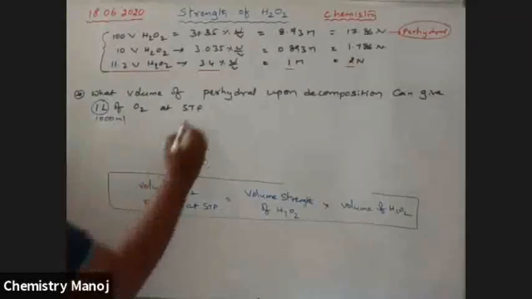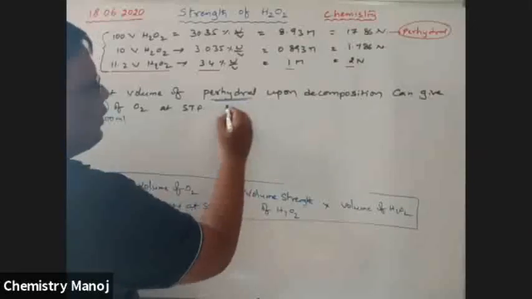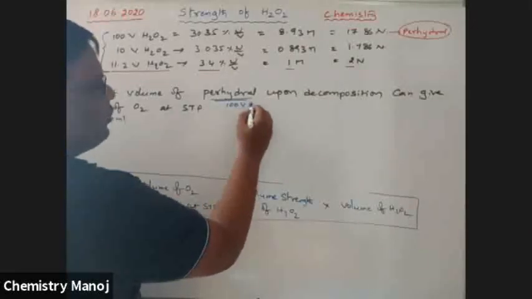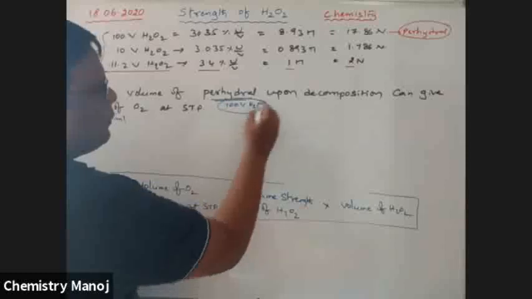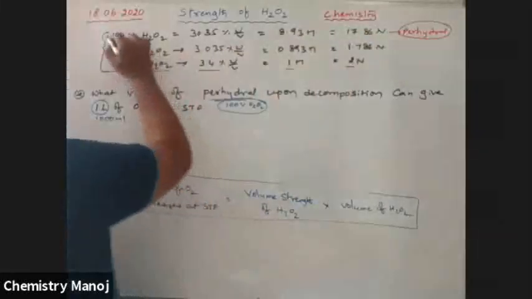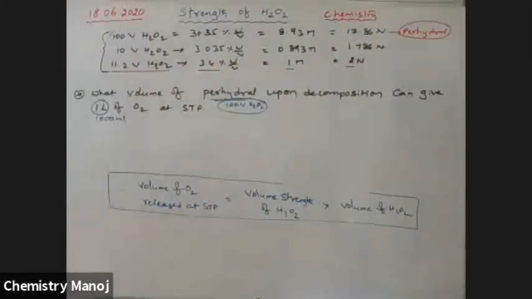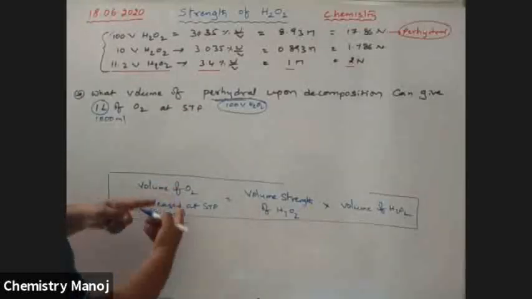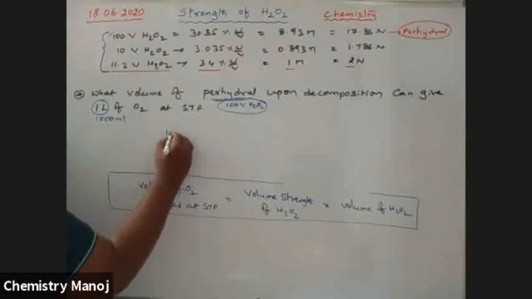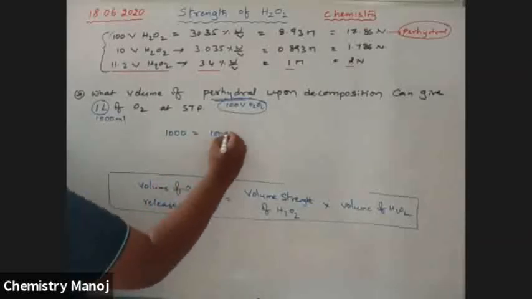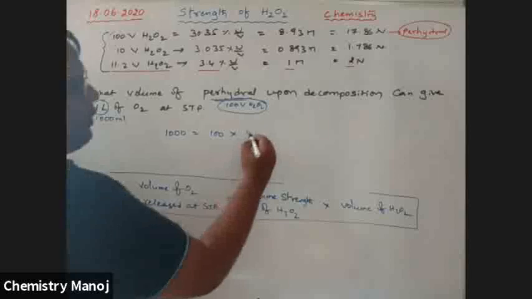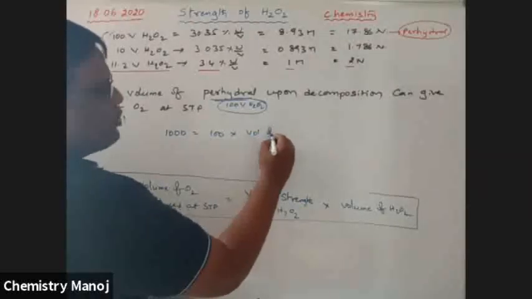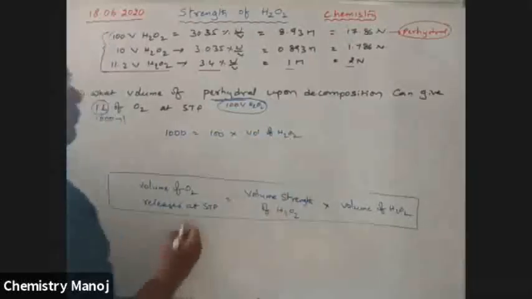We know perhydrol is nothing but 100 volume H2O2. So we know the volume strength. Therefore, volume of O2 liberated is 1000 ml. So 1000 is equal to 100 into volume of H2O2 required.